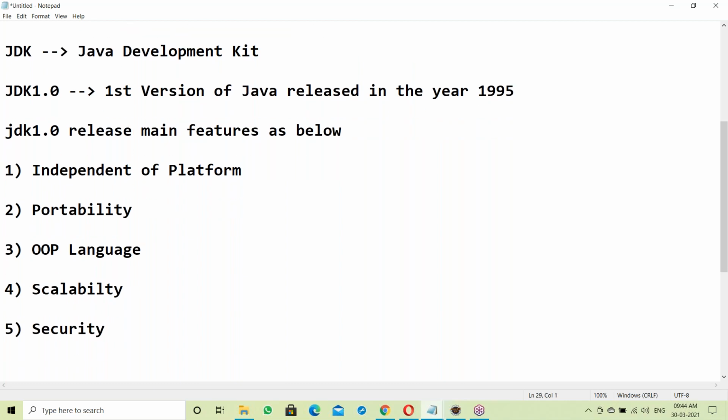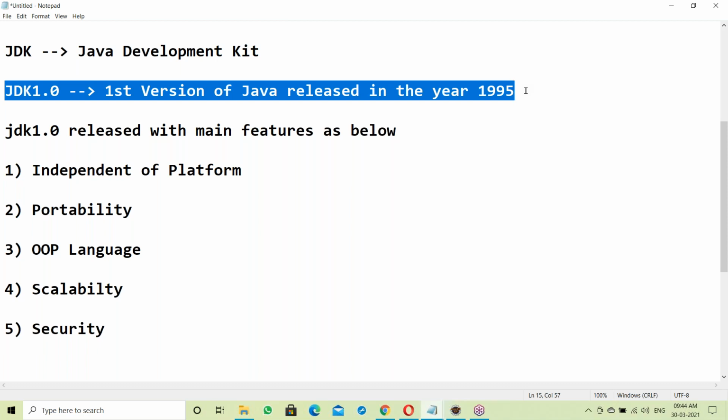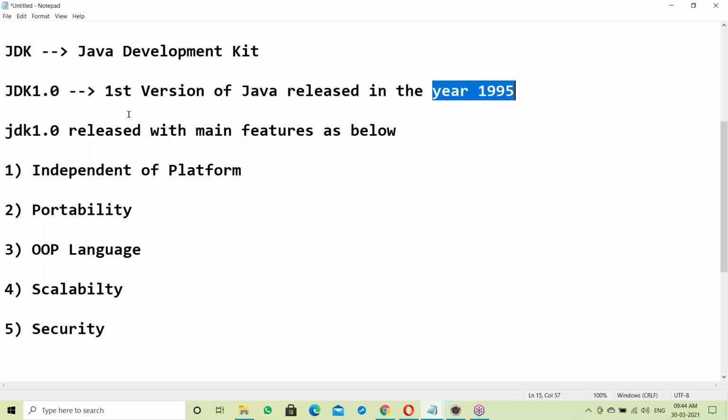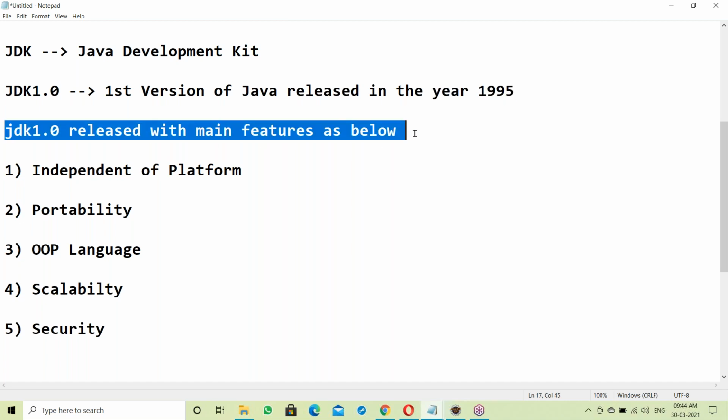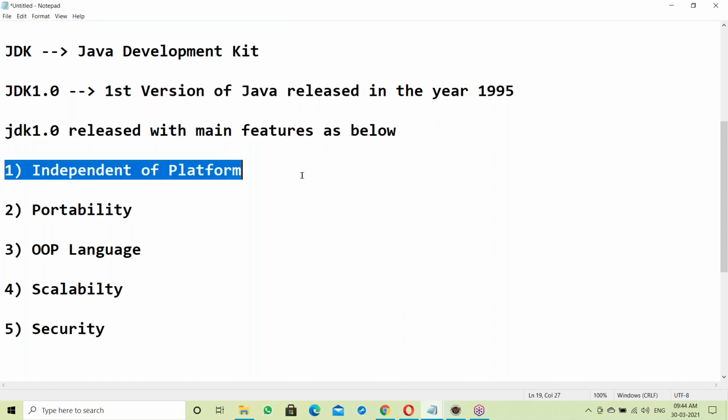JDK 1.0 was released with these main features. The first version of Java was released in the year 1995, with main features like independence of platform.